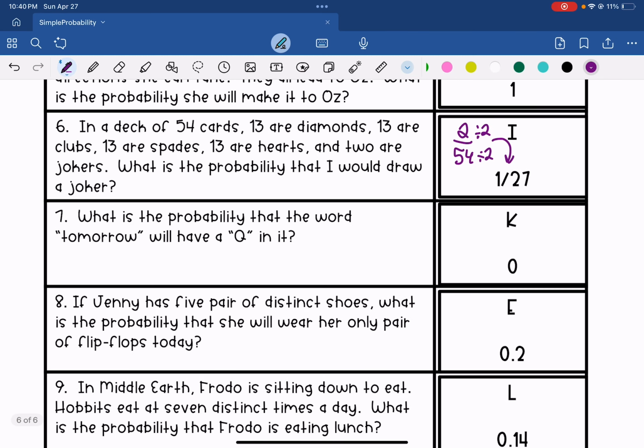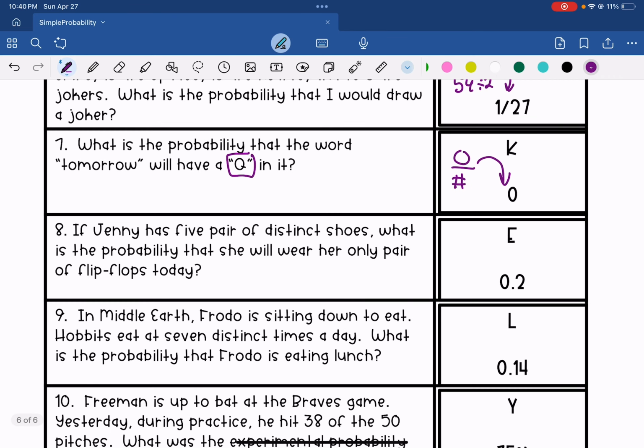Number 7, what's the probability that the word tomorrow will have a Q in it? Well, it doesn't, so it'd be a 0 out of any number. It doesn't really matter, which gets me 0. Or 0 out of 1, 2, 3, 4, 5, 6, 7, 8. You could just say 0 out of 8 because there's 8 letters. Number 8, if Jenny has 5 pair of distinct shoes, what's the probability she'll wear her only pair of flip-flops? That's a 1 out of 5 or a 0.2 probability. That would also be 20% if we were writing that as a percentage.